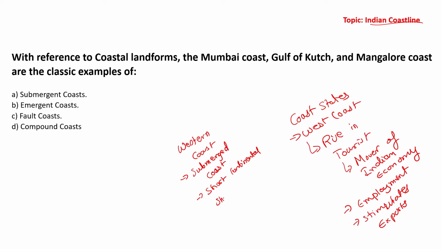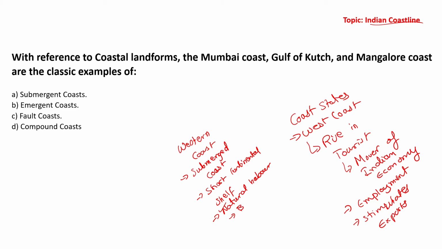Now, having a short continental shelf, what does it create? It creates natural harbors. Look, if the continental shelf is small, the ships are able to come near the coastline, and therefore we see so many good natural harbors on the western coast.